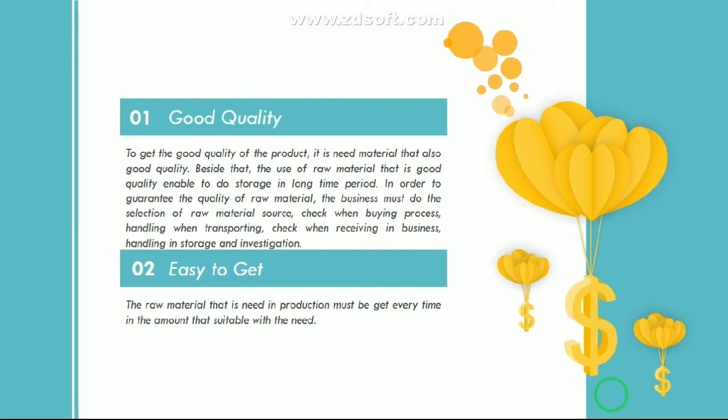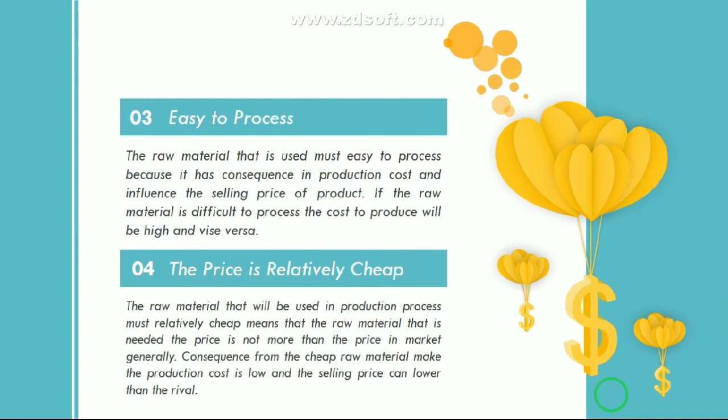And the second is easy to get. The raw material needed in production must be obtainable every time in the amount suitable with the need. The third is easy to process. The raw material used must be easy to process because it has consequences for production cost and influences the selling price of the product. If the raw material is difficult to process, the cost to produce will be high and vice versa. And the last is the price is relatively cheap.